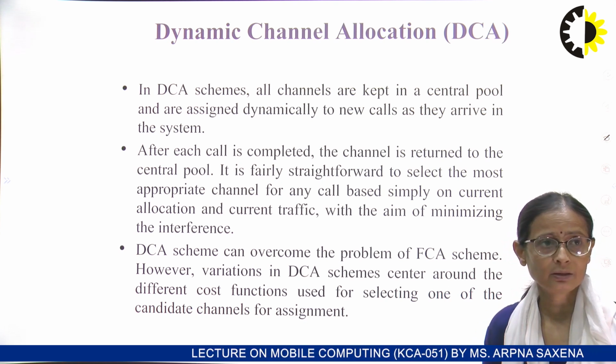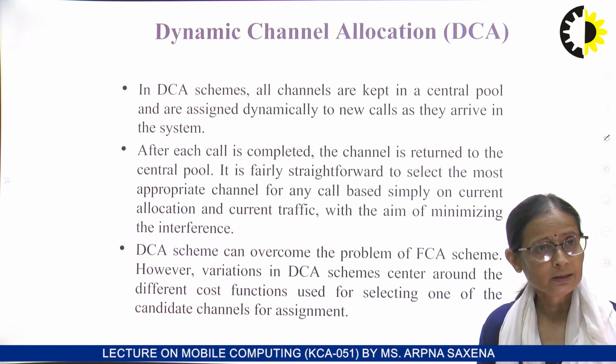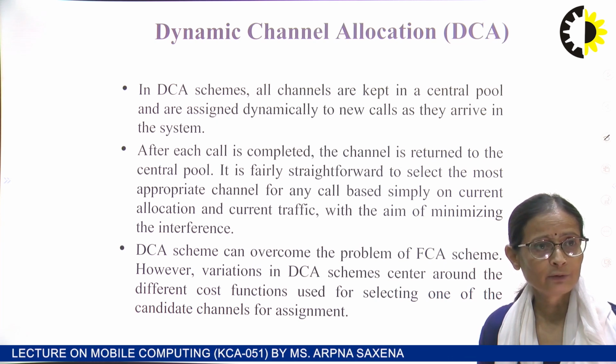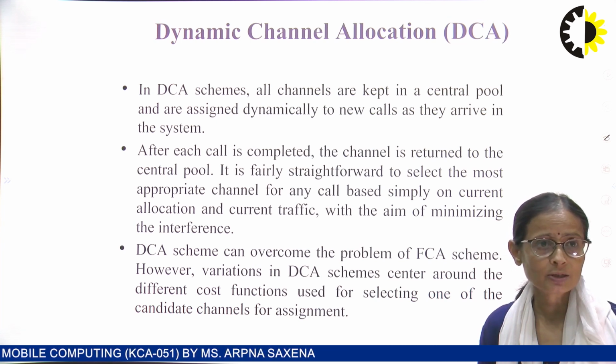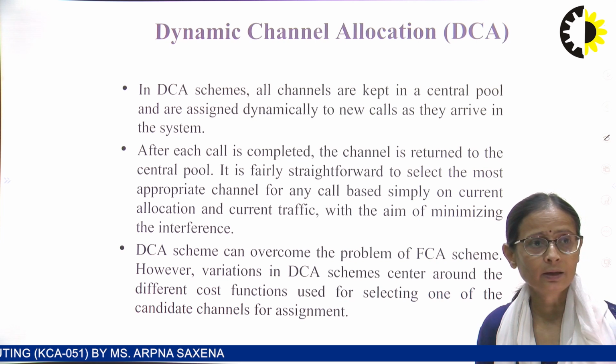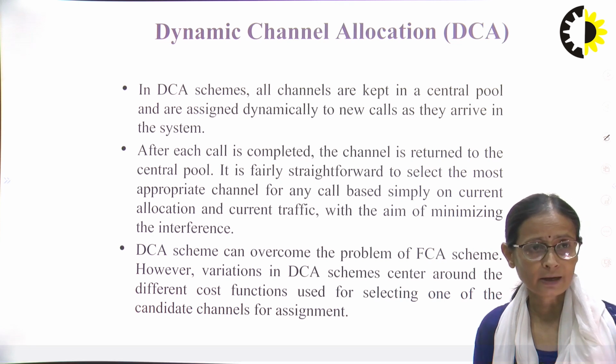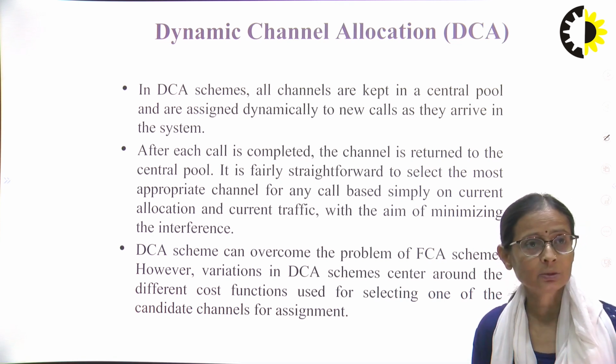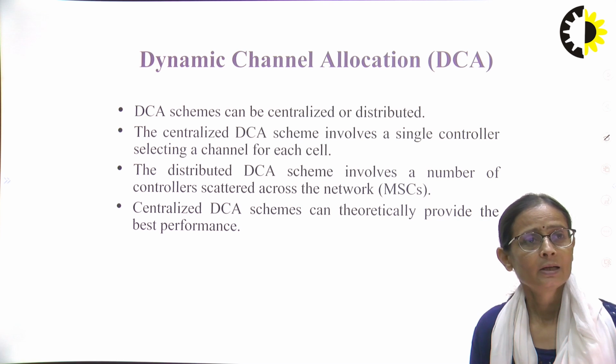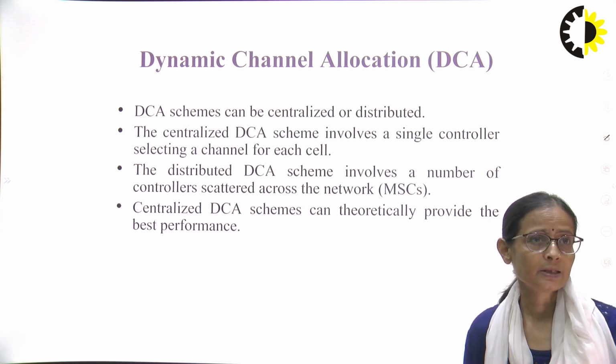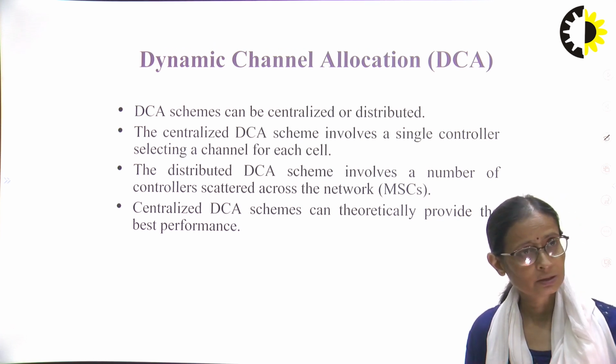The aim is to minimize the interference. DCA can overcome the problem of FCA, but the variations in DCA schemes center around the different cost functions used for selecting one of the candidate channels for assignment. Due to this, DCA can be centralized or distributed.